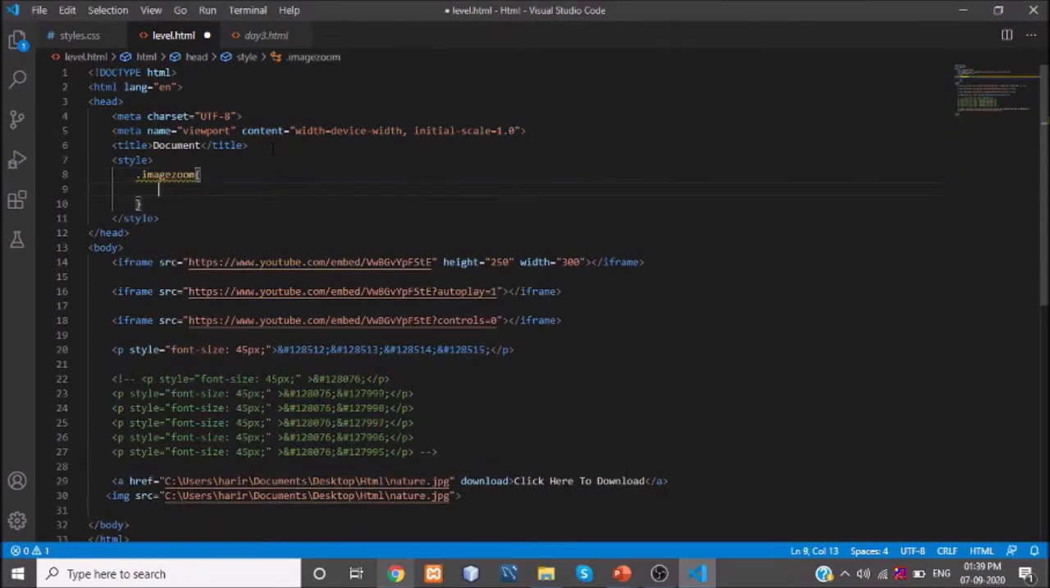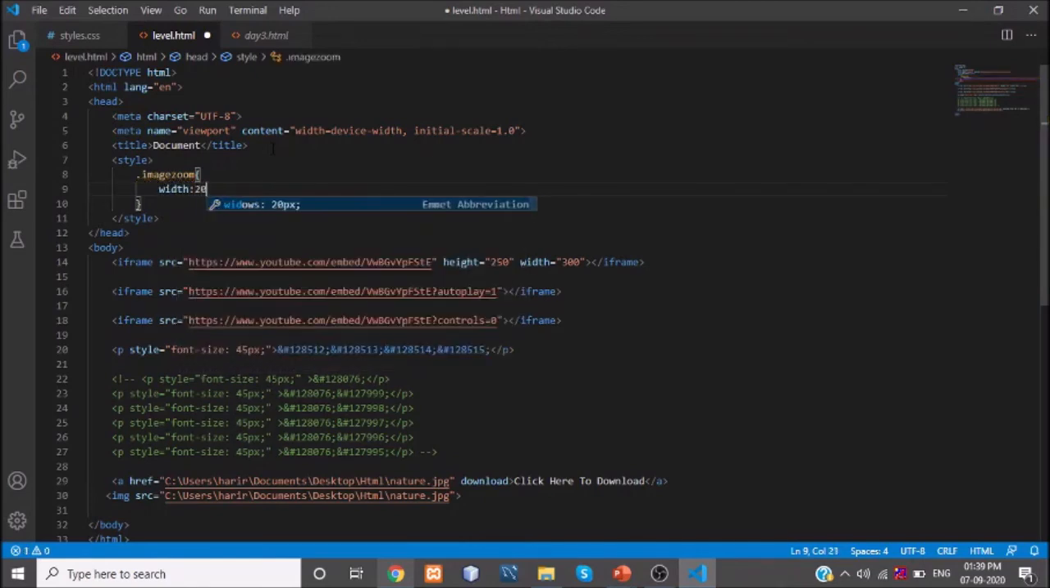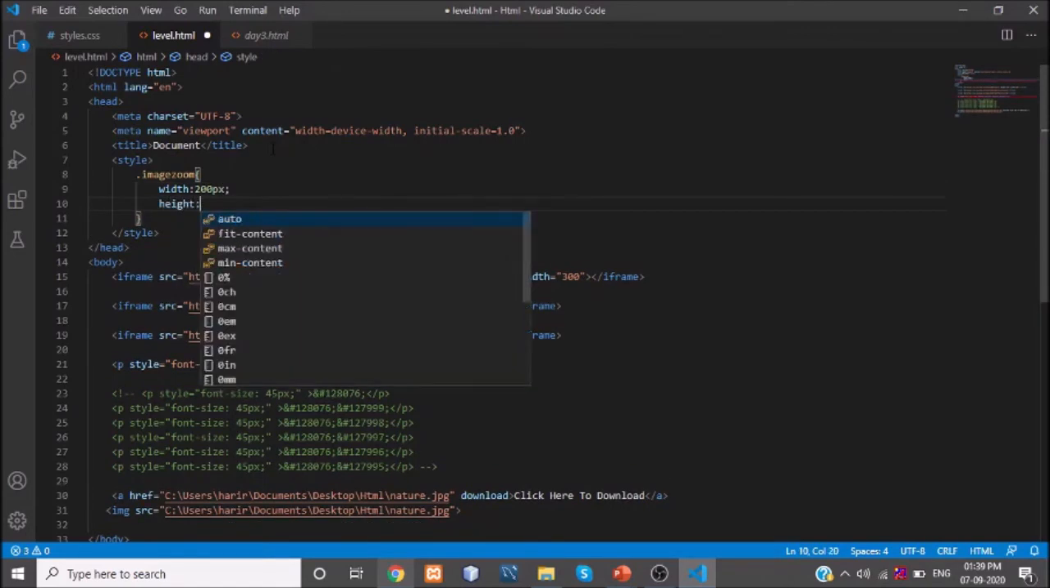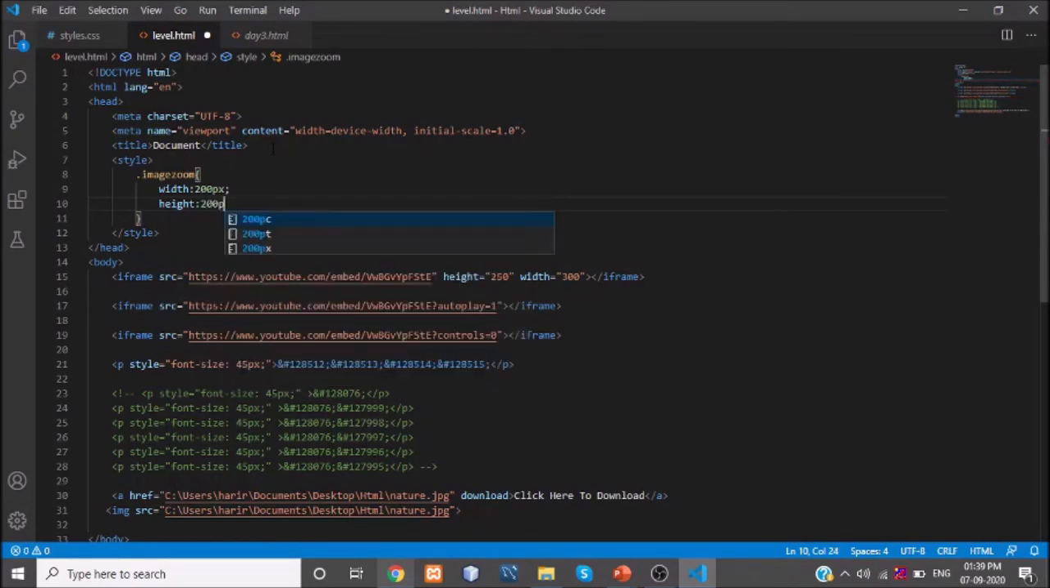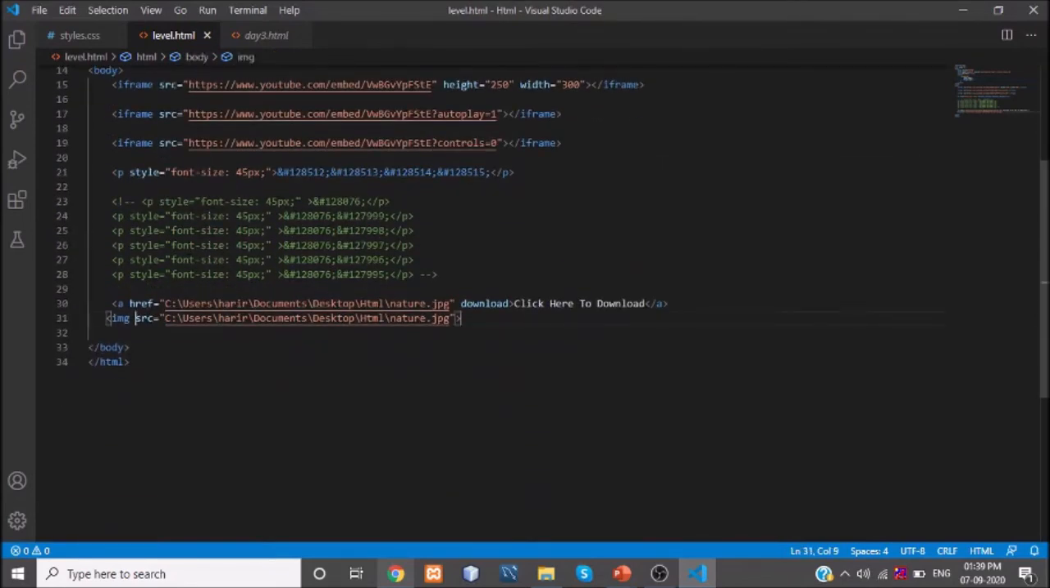Inside this, I'm specifying width 200 pixels, and the height is also 200 pixels. So what happens when you use this class name, class equal to image zoom here, it will replicate the height and width properties, right?